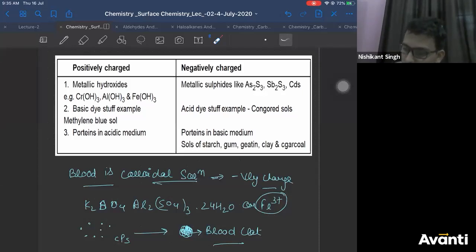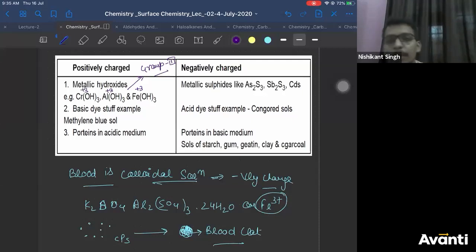All of them, you must have done salt analysis in lab. All these three cations belong to group 3. They are group 3 cations, and their valency is also +3, +3, +3. So these are group 3 cation precipitates. Okay? So all of them are positively charged. But I'll tell you one important thing about Fe(OH)3. Let me finish this first.